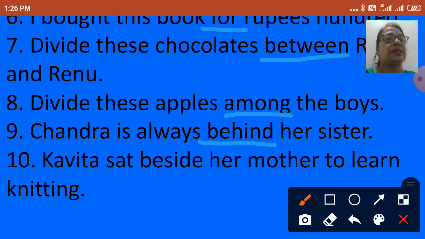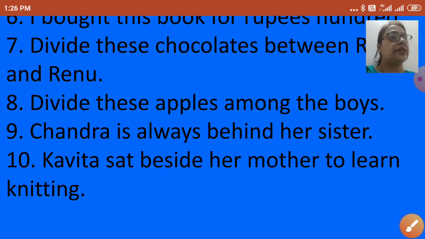Kavita sat beside her mother to learn knitting. Now tell me which is the preposition. Kavita sat beside her mother to learn knitting. Beside is the preposition. Clear, children? Easy to do? Very good.